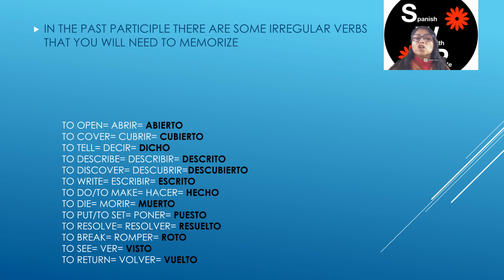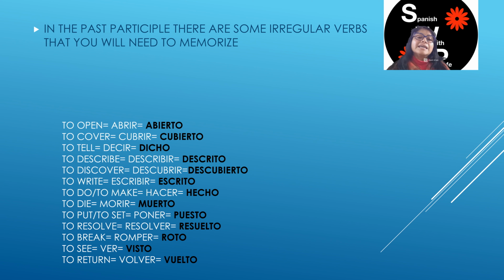Romper, roto. Romper, roto. To see, ver, visto. Remember that in Spanish, there's no difference between a B and a V. So, ver es visto. To return, volver, vuelto.